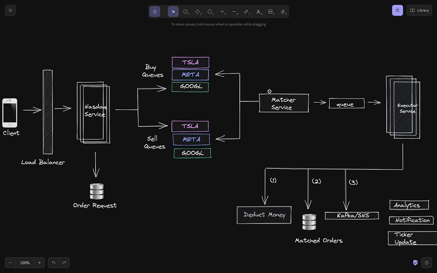Now, let's say this process happened for the entire day, and there were a few orders which could not find a prospective match by the end of the day itself, right? So the last time after 10 hours when this matcher service would run, it would pull those messages and see that their expiry has happened, right? Because this expiry was till the market close time. So those messages would now not be pushed back to the queue, and they would be expired, right?